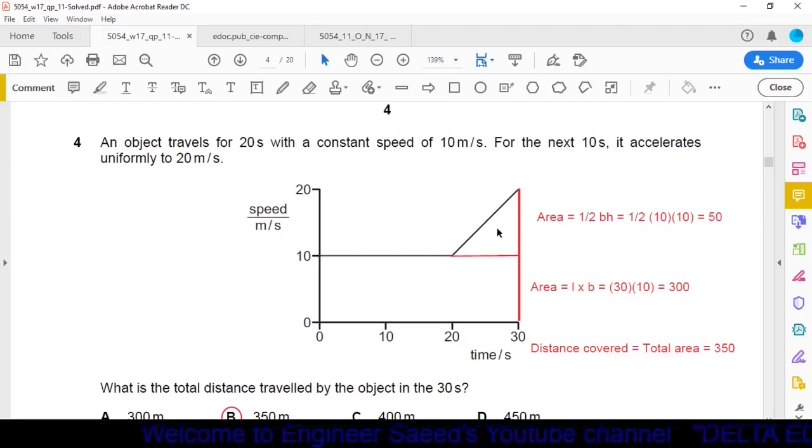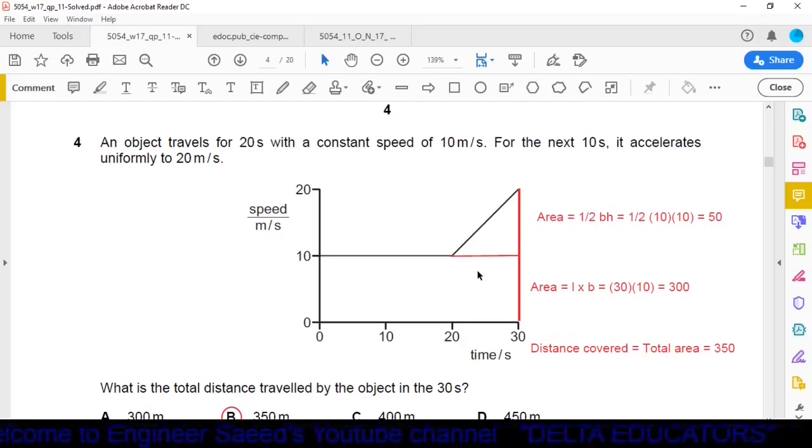Now here this is a right angle triangle. For a right angle triangle, to calculate the area we have a formula half base into height. Now here base is equal to 10. Here from 10 to 30 the distance is 10. Here height is from 10 to 20. So height will also be 10. And by solving this one we will get the area of this triangle, 50 meters.